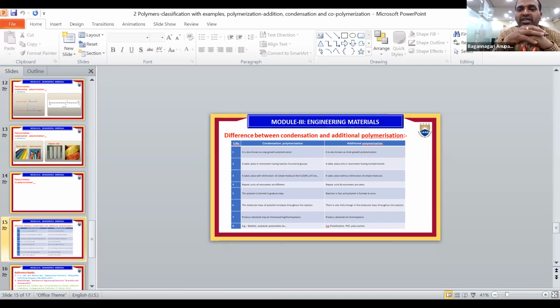Thermosetting means that after the molding process, 3-dimensional crosslinks are present and strong covalent bonds are present between the carbons, so it becomes hard and brittle. That is called thermosetting resins. In tomorrow's class we will discuss what plastics are, that is, thermoplastic resins and thermosetting resins. Now, do you have any doubts today? Please raise your hand.